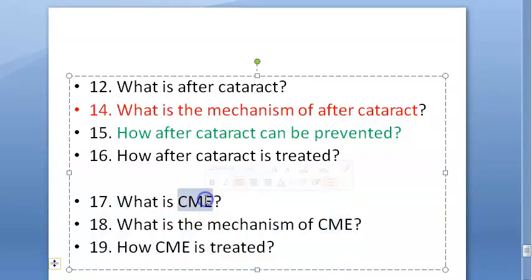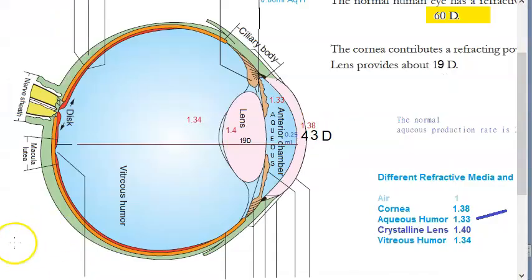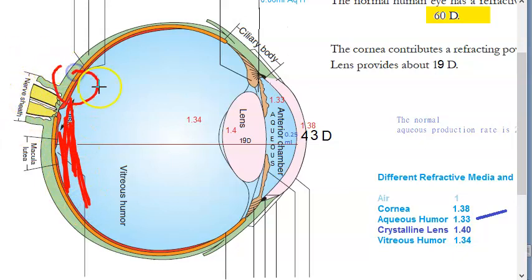Cystoid macular edema, basically accumulation of fluid in the outer plexiform layer and inner nuclear layer of the retina in macula. So, where is the problem? It is in the macular area, right? That much you understood, yes. But where is the fluid accumulation? In the retinal layers, which part? It is accumulation of fluid in the outer plexiform layer and the inner nuclear layer. So between these two, right, especially in the macular area, not the entire retina.